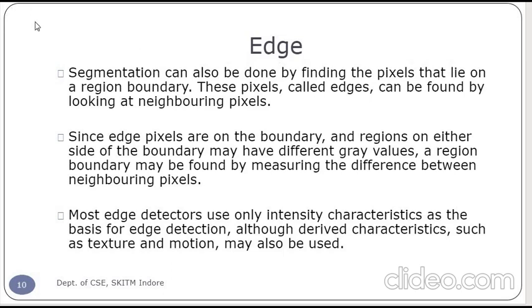These pixels are called edges and can be found by looking at the neighboring pixels. Here I am comparing this pixel value with this one.